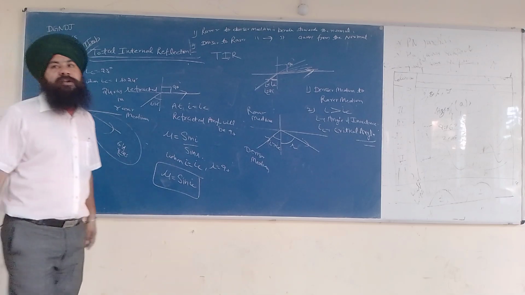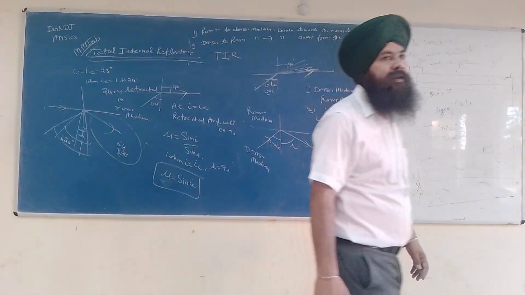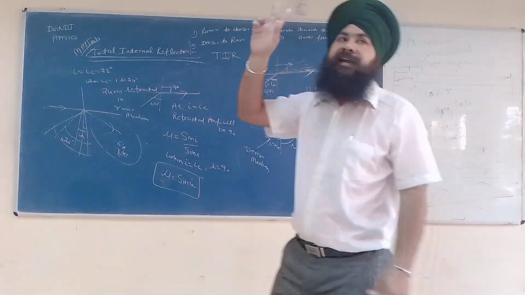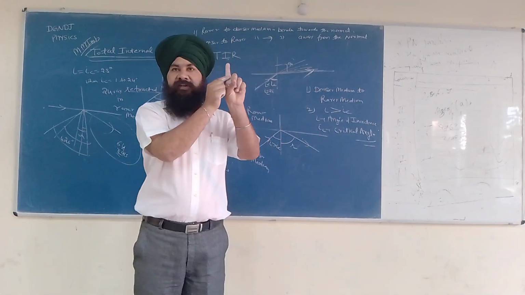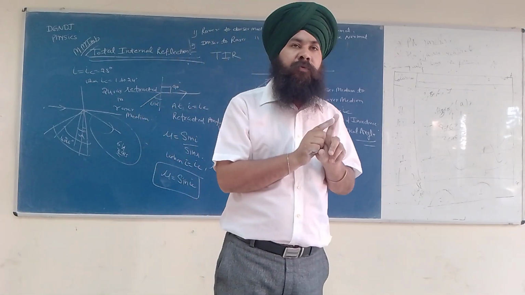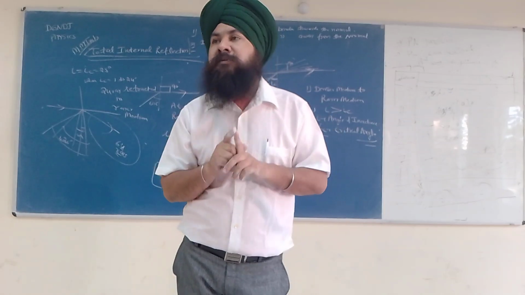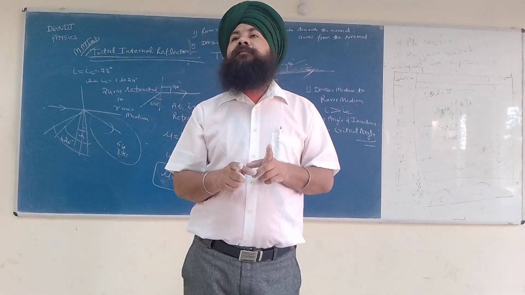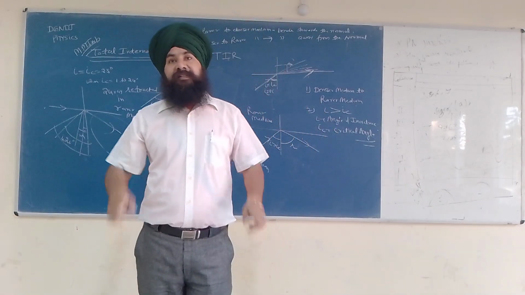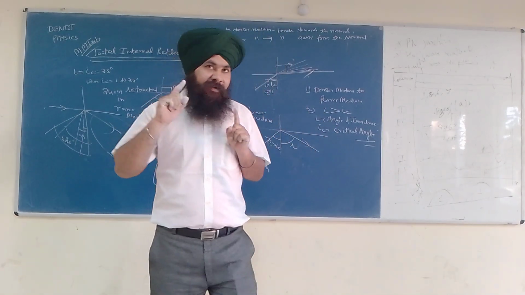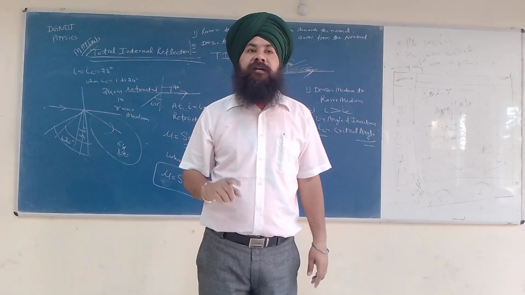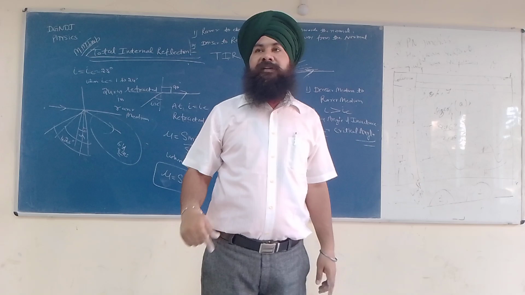And this phenomenon is called TIR, total internal reflection. So what are the two basic conditions for TIR to take place? Number one, the light must travel from the denser medium to the rarer medium. Number two, the angle of incidence must be greater than the critical angle. If the angle of incidence is greater than the critical angle, then and only then TIR will take place. Otherwise, TIR will not take place; refraction will take place.